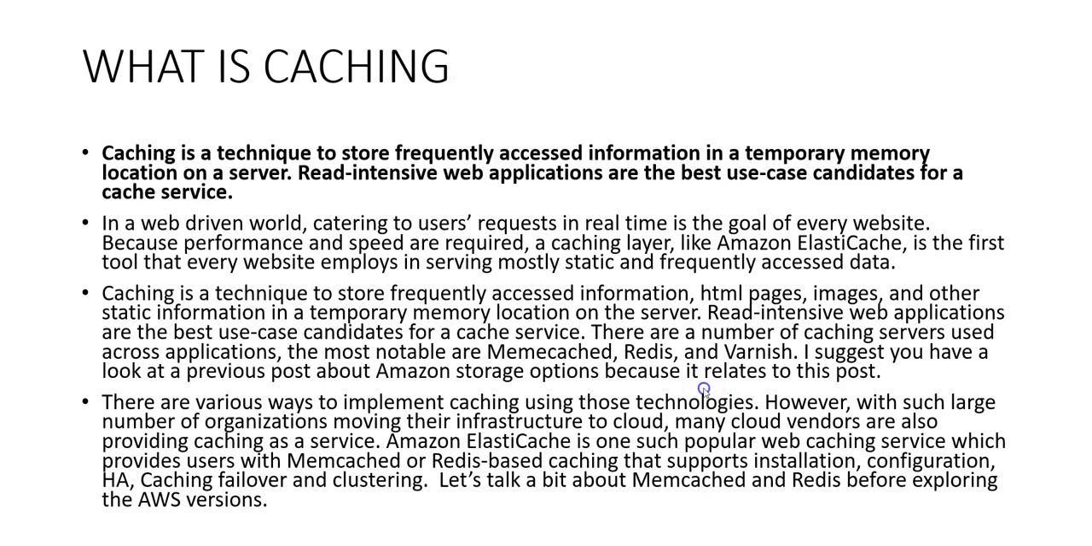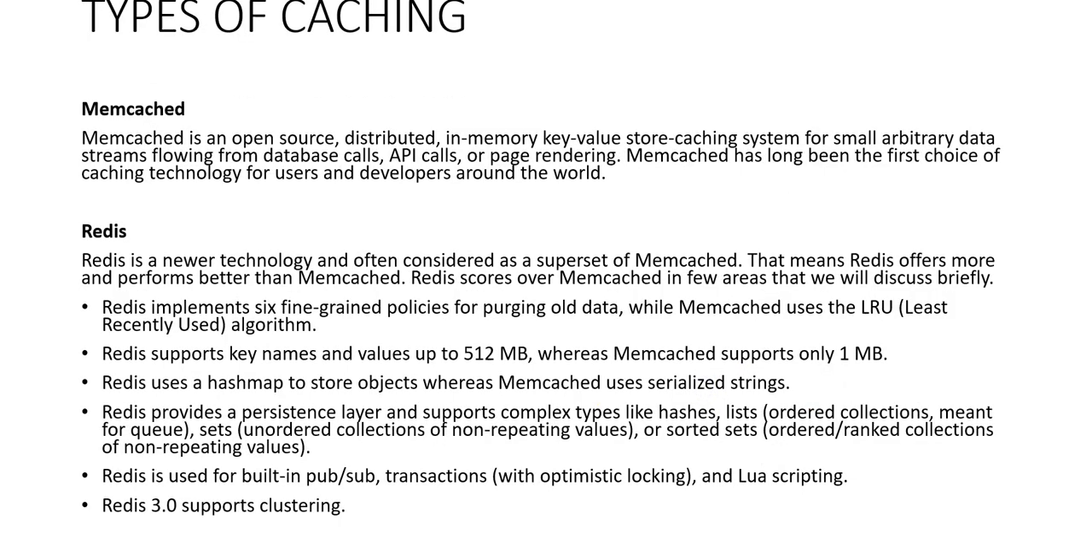There are two types of caching. Memcached. Memcached is an open source distributed in-memory key value store caching service for small arbitrary data, stream flowing from database calls, API calls, or page rendering. Memcached has long been the first choice of caching technology for users and developers around the world.